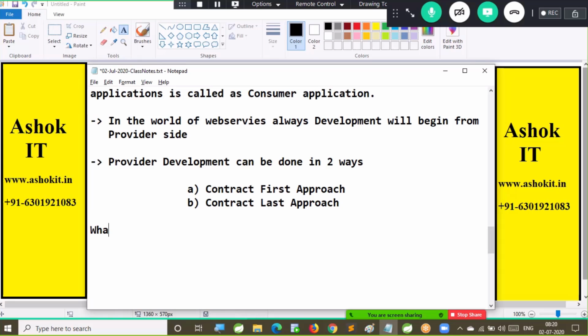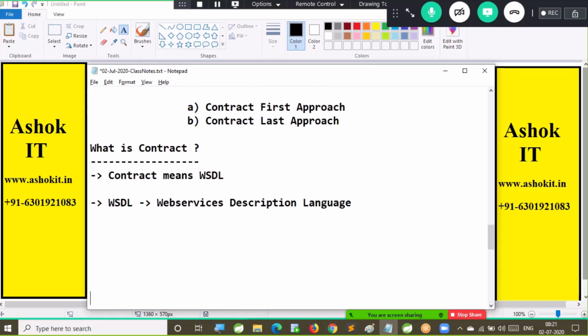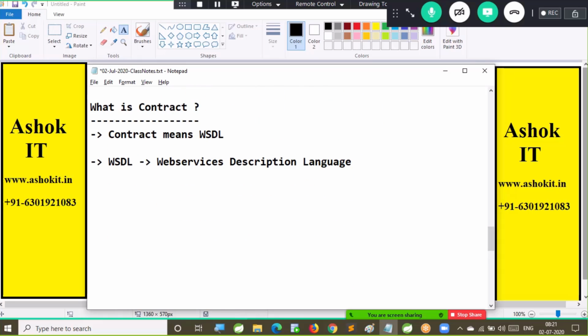What is a contract? In web services, contract means WSDL. WSDL stands for Web Services Description Language.